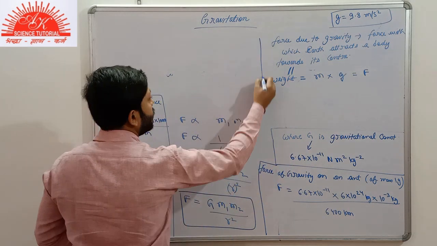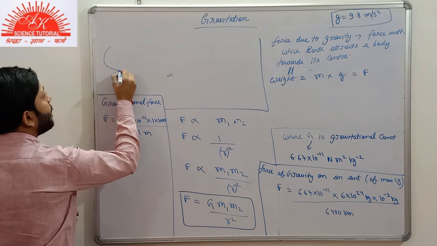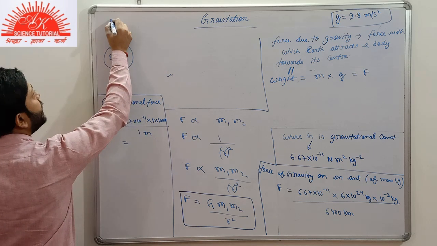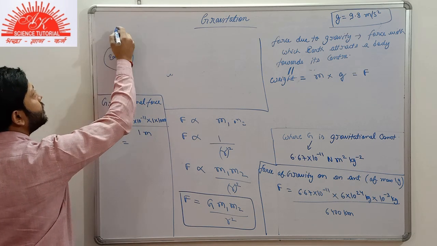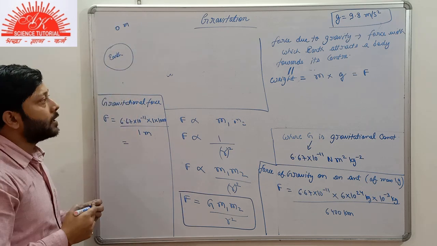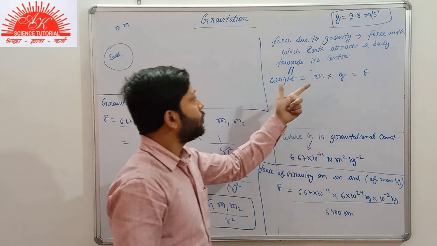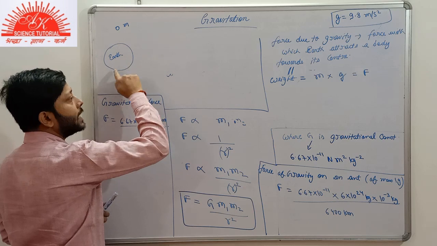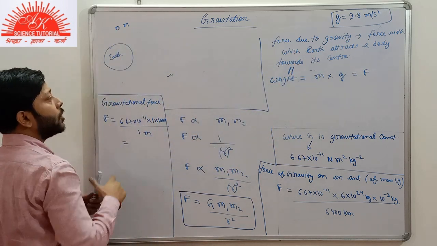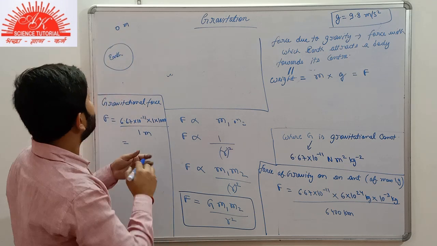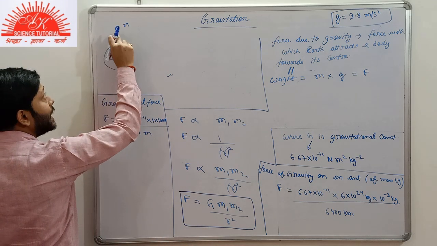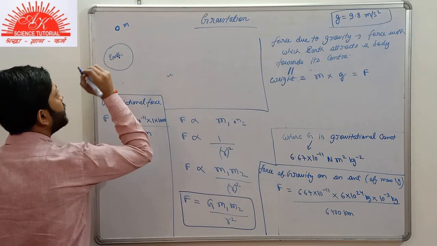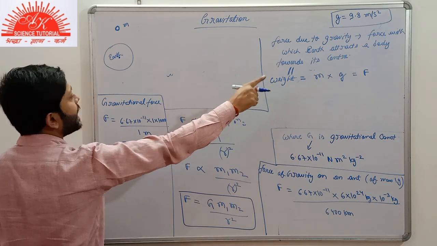Now suppose this is earth, we know the mass of earth. Here we have any body, suppose here we have any body of mass small m. Now we already got the value of force. The force with which earth attracts this body of mass small m, it is the force due to gravity, or it is the weight of this body. What is the weight of this body? It is equal to the force with which earth attracts any body towards its center. So you got the value of weight from there, that is m into g.